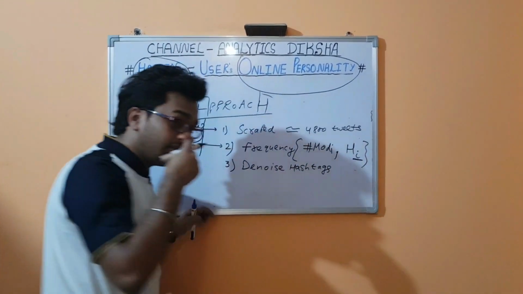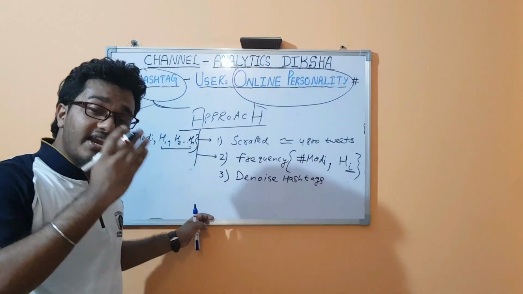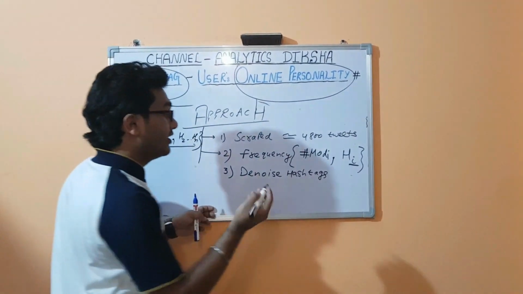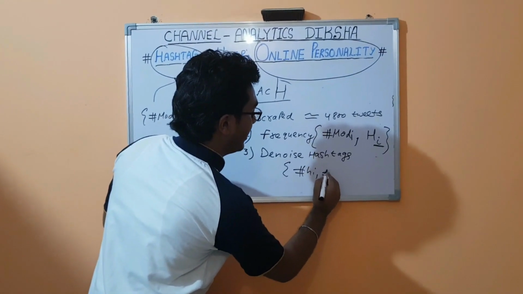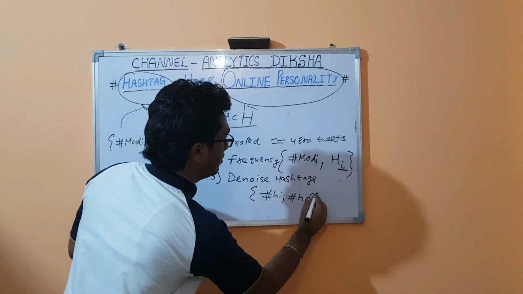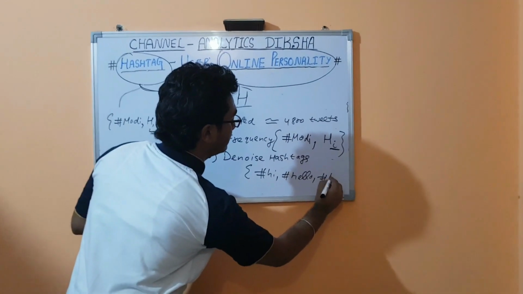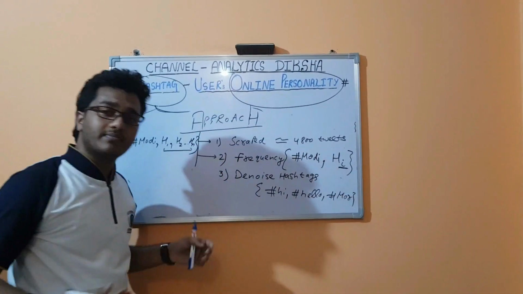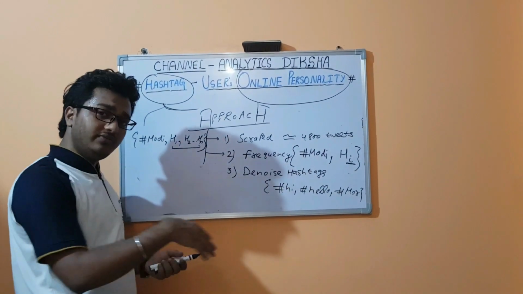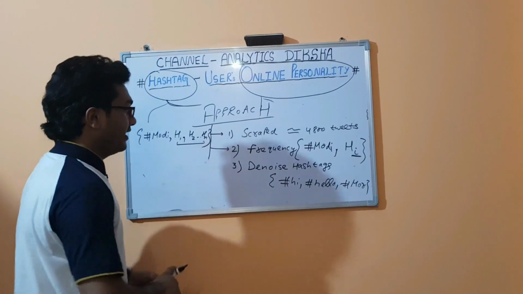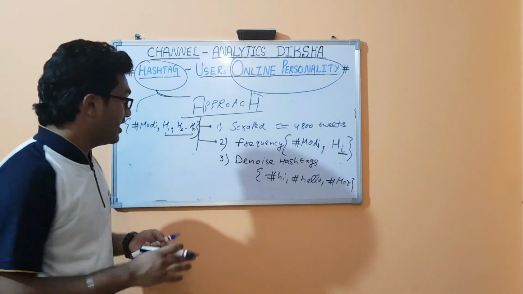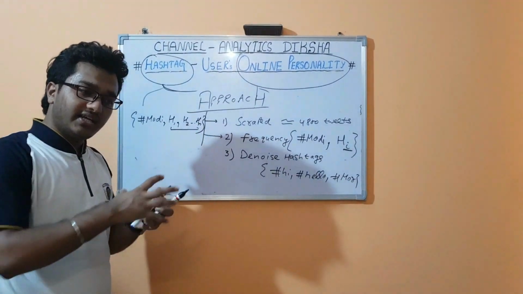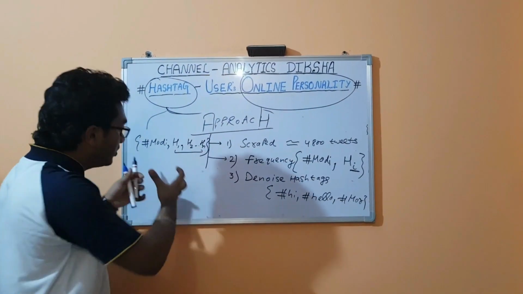There are certain hashtags which are neither positive nor negative, like hash hi, hash hello, hash morning. These are non-subjective tweets, neither positive nor negative, right? Once we denoise the hashtags, we have removed the noise. Now we will get a certain kind of graph.